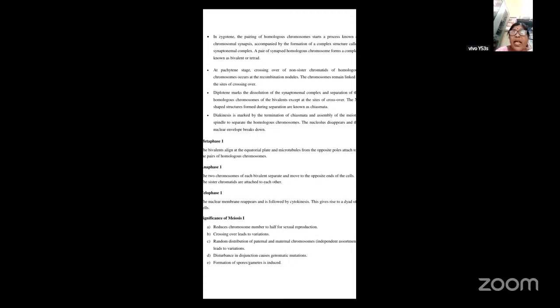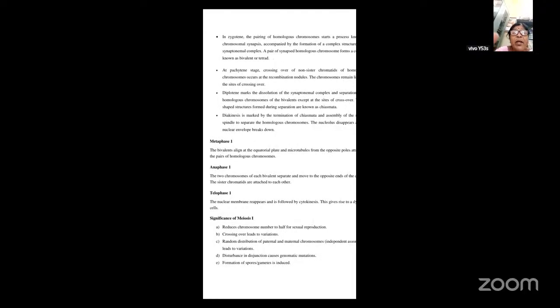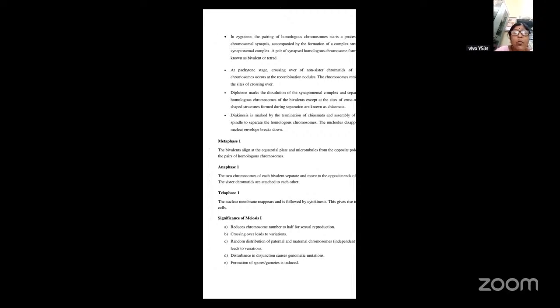So as a result, as we have seen in the prophase, the chromosomes get distributed in the cytoplasm. All this occurs in prophase 1. Now coming to metaphase 1. In the metaphase 1, the bivalents align at the equatorial plate, and the microtubules from the opposite poles get attached to the pairs of the homologous chromosomes.